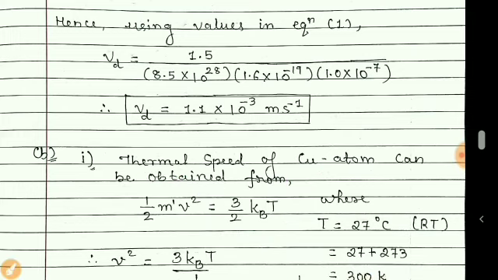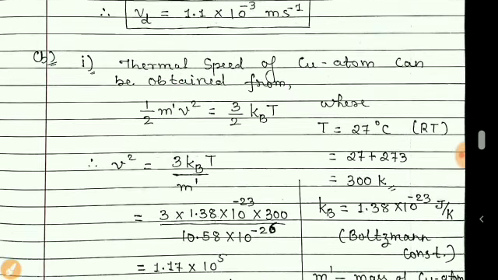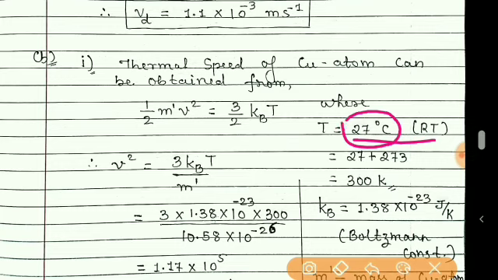Now here we have to consider normal temperature, means room temperature, and room temperature is nearly 27 degrees Celsius. Generally we use 27 degrees Celsius as a normal temperature, but here it is in Celsius, so we will convert that into Kelvin.